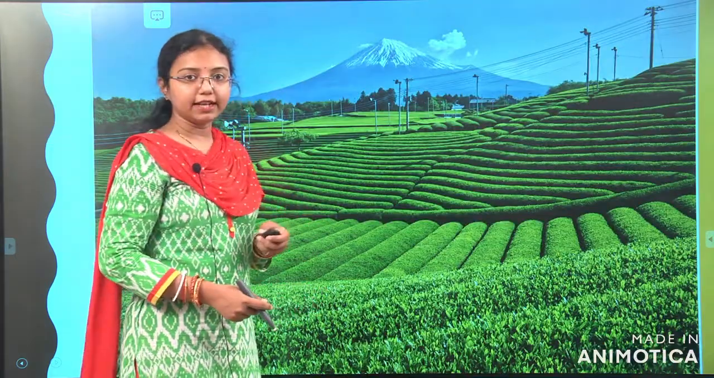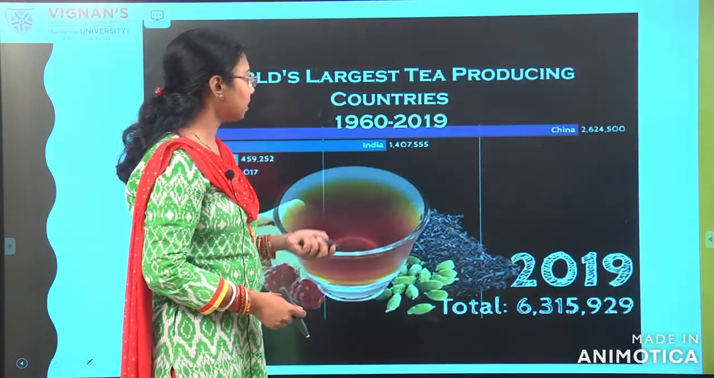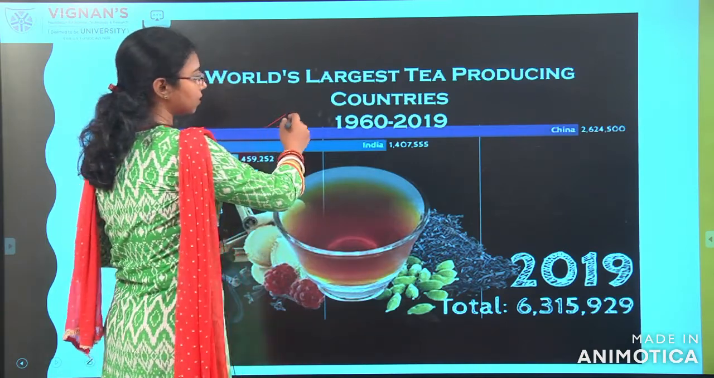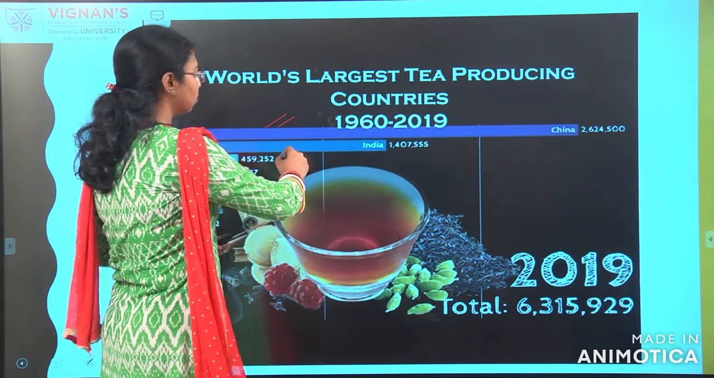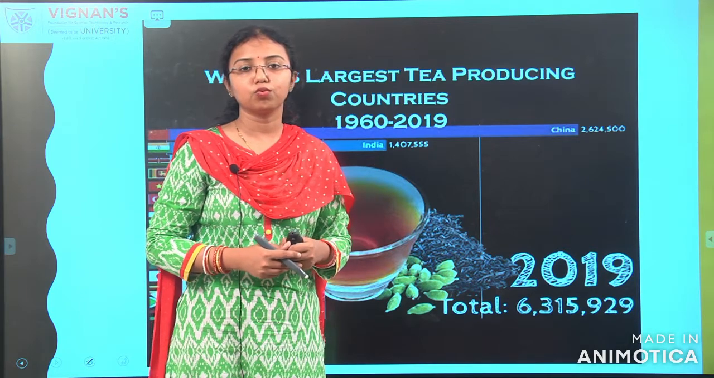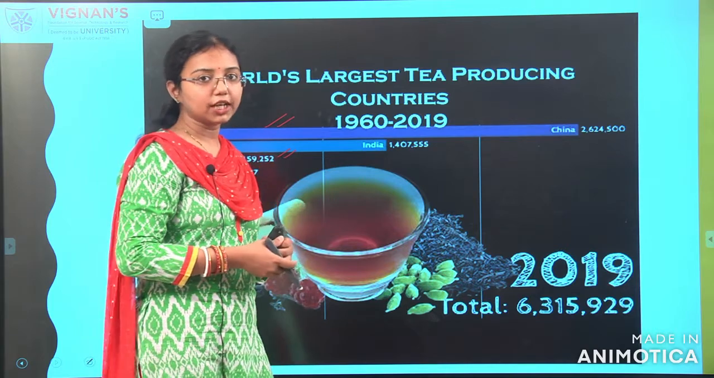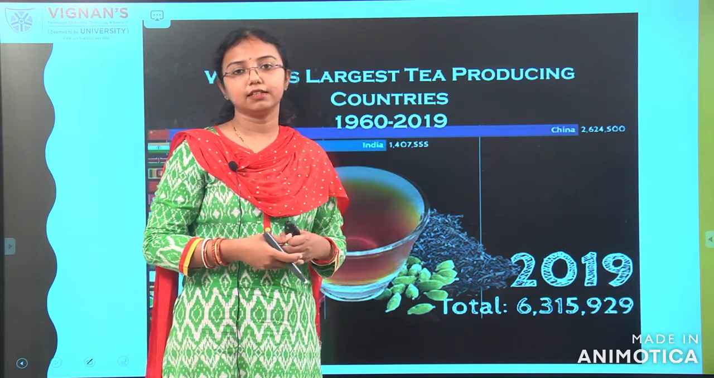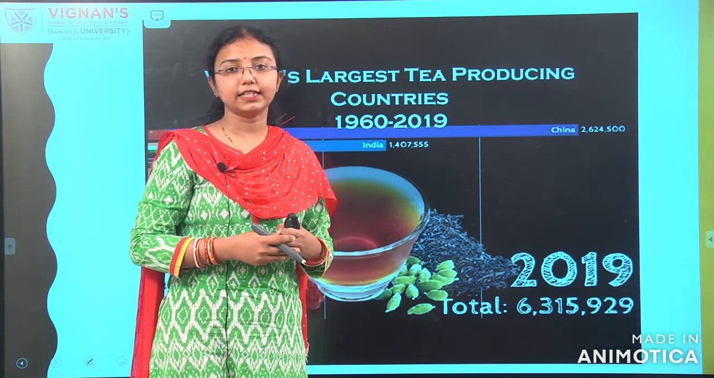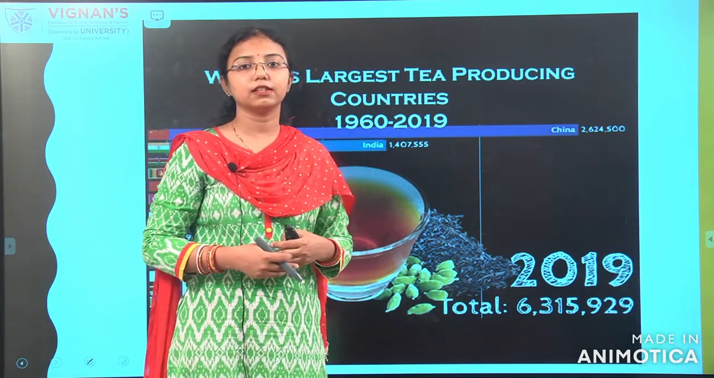This is how the tea valleys and the tea processing look from a distance. So now, production. Here you can see China is the highest producer and next comes India. In the whole world, China and India are the main countries producing tea in a large amount. China is mainly dealing with green teas and white teas, whereas India is mainly producing black teas.